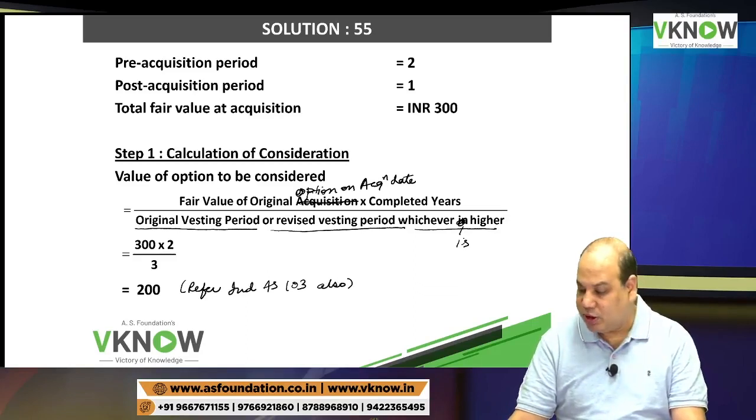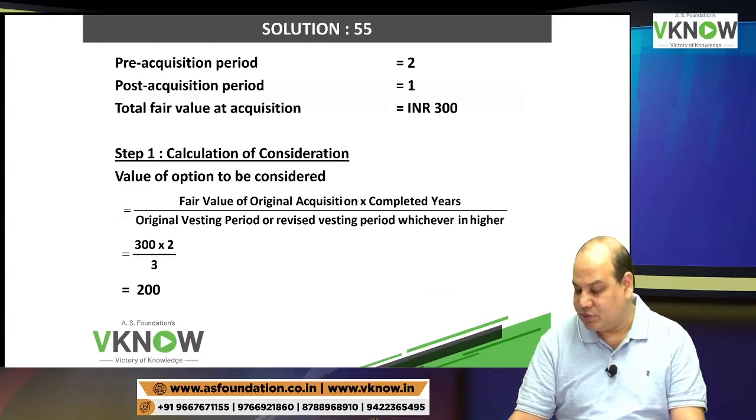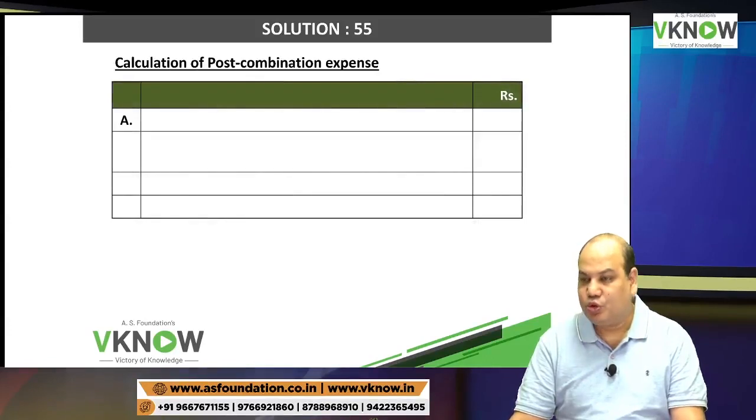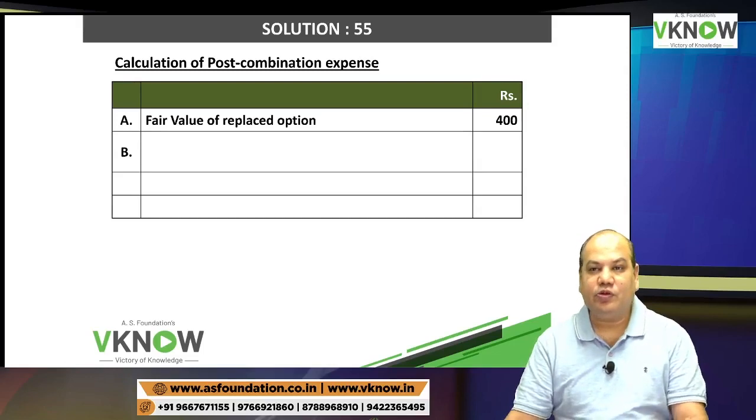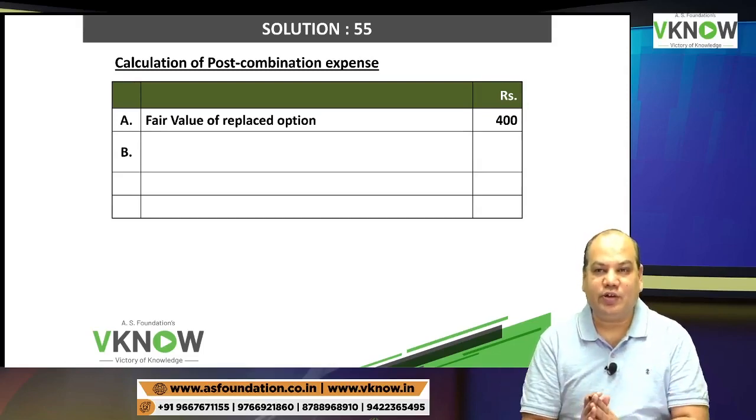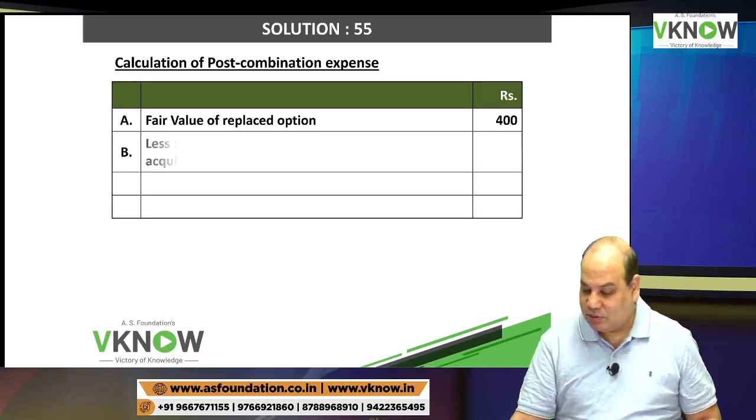And how much will be treated as post combination expense? So write down post combination expense. Anybody, any idea about the formula? I will take fair value of the replaced award minus pre-combination expense. Is it right? Fair value of the replaced option 400. This is the total expenditure I should recognize based on revised terms and conditions.